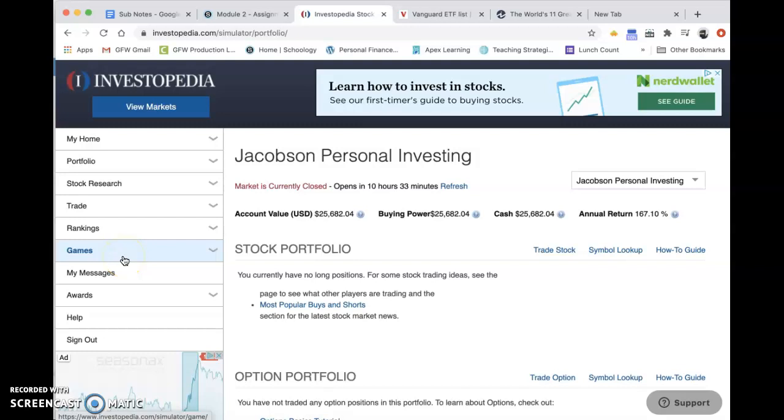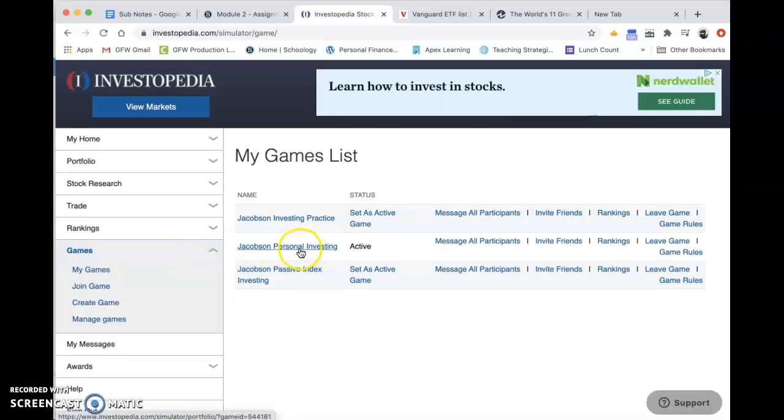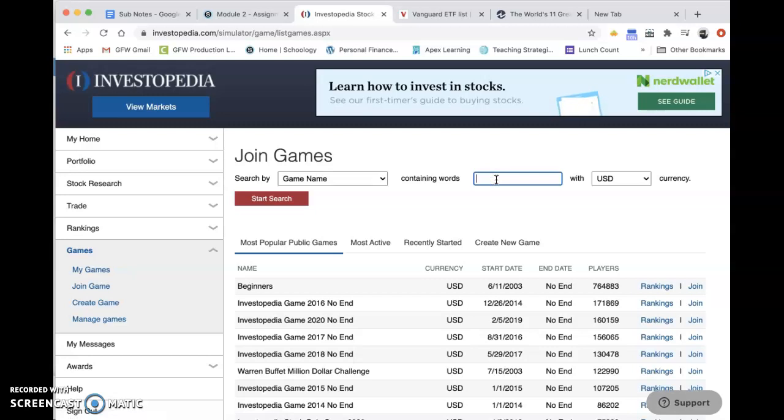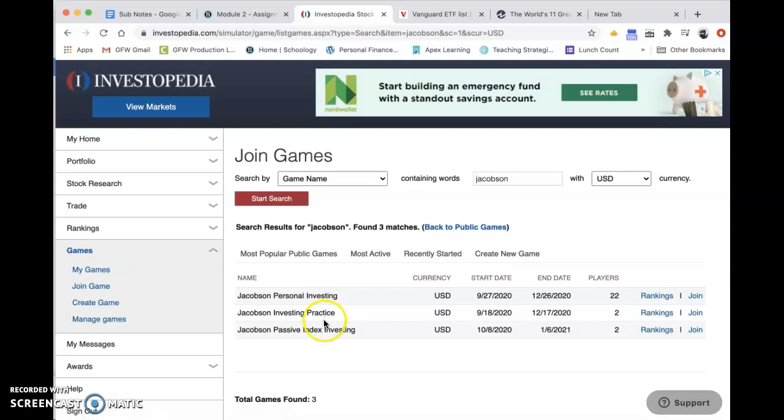So to join the passive investing game, if you click on games, you'll see the one that you're in, the personal investing. But come over here and join a game, and just like you did before, enter that keyword. Just put my last name in there and search that, and you'll see my games show up, and you want the passive investing.